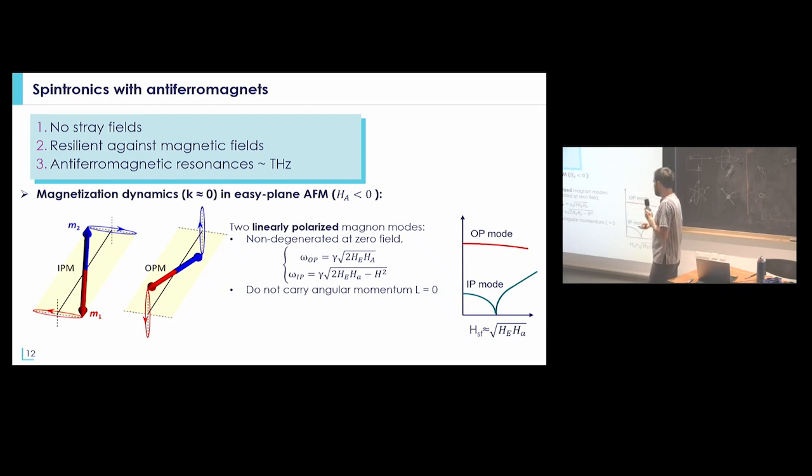And the specificity is really related to the fact that you have linearly polarized modes, which means that they do not carry any angular momentum. And this is quite important in the context of spintronics, because in spintronics, what we generally try to do is to propagate angular momentum or to use angular momentum in order to manipulate the direction of the magnetization.